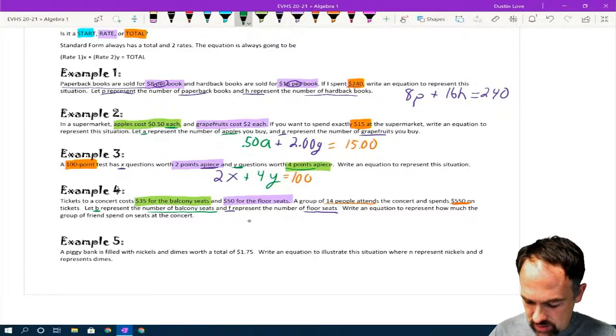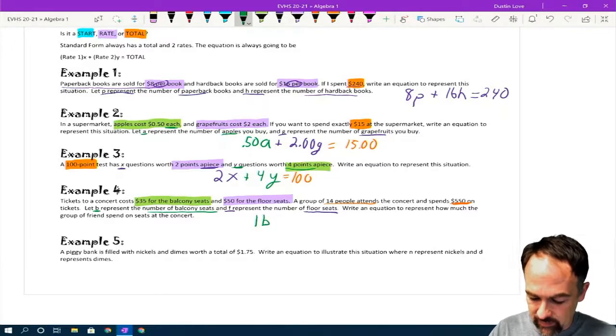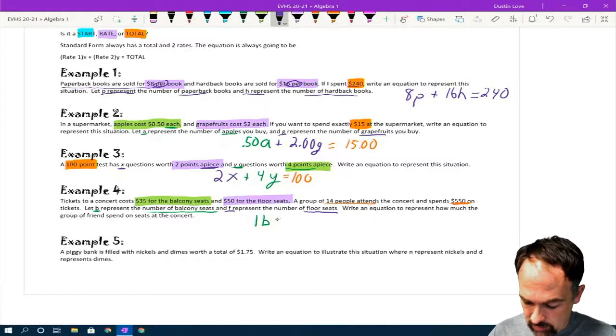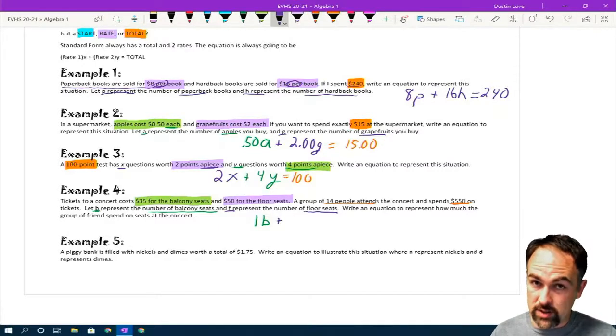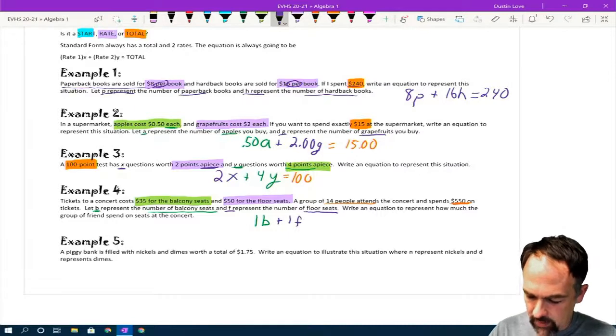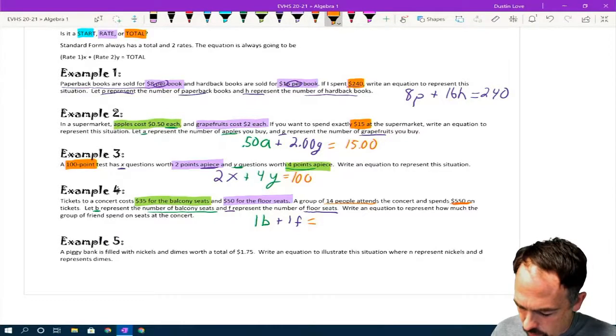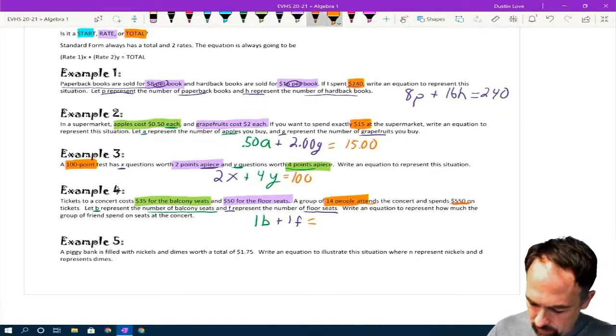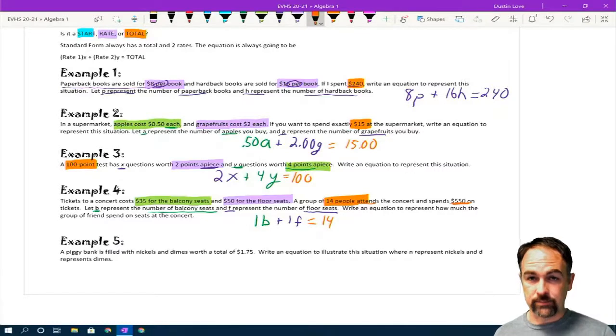Well, that's just 1 person per seat, so that's 1 times B. Now let's talk about our floor seats. Plus, again, 1 person per seat means 1 F. And that is going to equal, what's our total number of people? Well, in that case, we've got 14 people, so that equals 14.